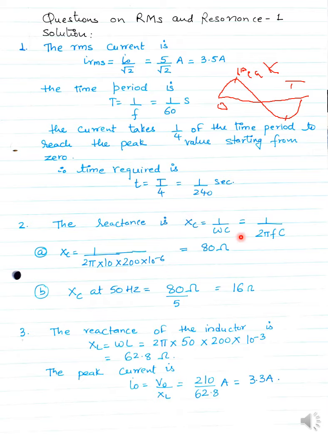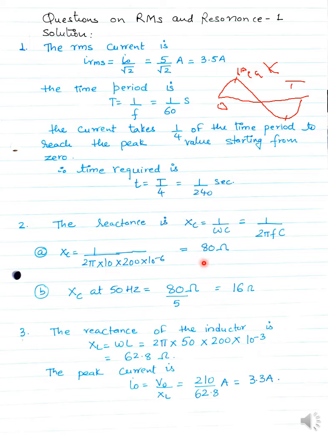F is your frequency. So in the first case, my frequency is equal to 10 hertz. So it will be 2 pi into 10 into 200 into 10 to the power minus 6. Why is this minus 6 coming here? Because capacitance is given in microfarad, and micro is 10 raised to the power minus 6. So when you do all this, the answer will be 80 ohms.